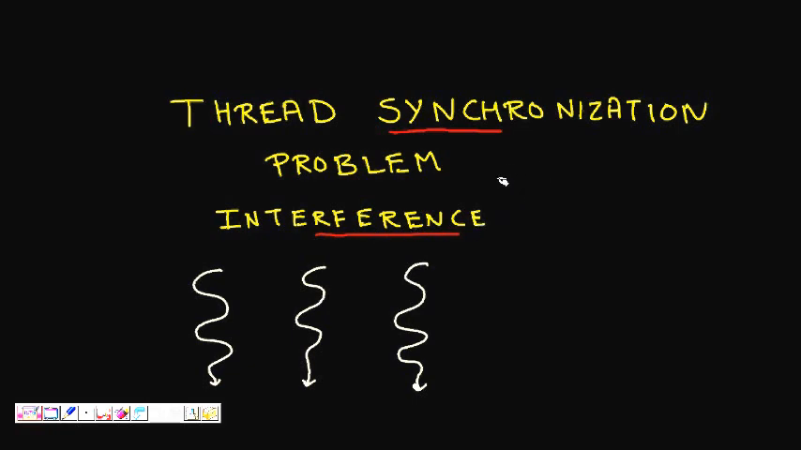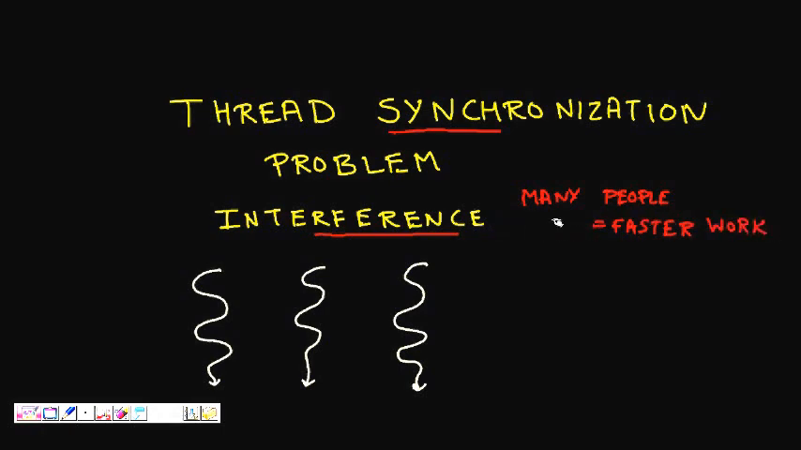When there are a lot of people doing something, you have to manage them, synchronize them, otherwise you will have problems. Many people means faster work, but at the same time you have to manage them so that they do not destroy each other's work. So there are some constraints and we will look at one of them.